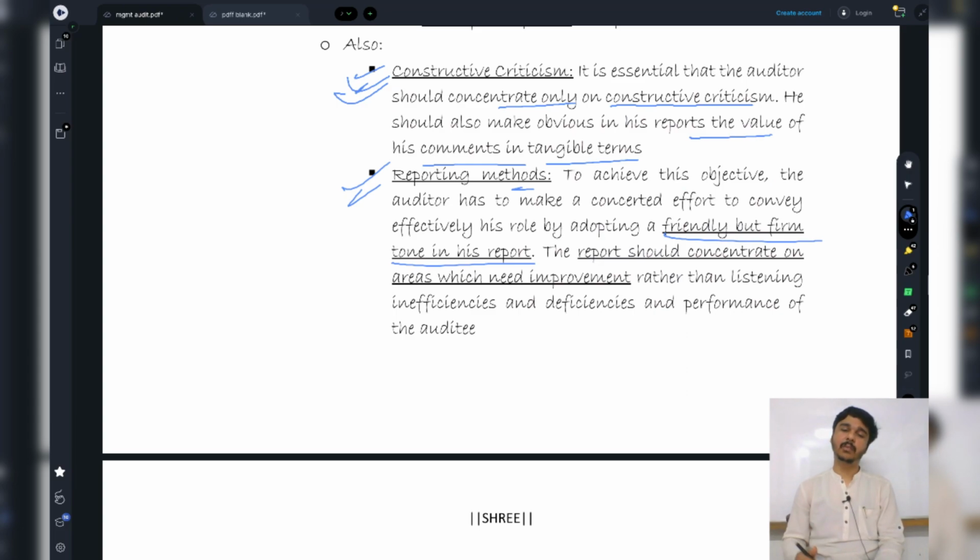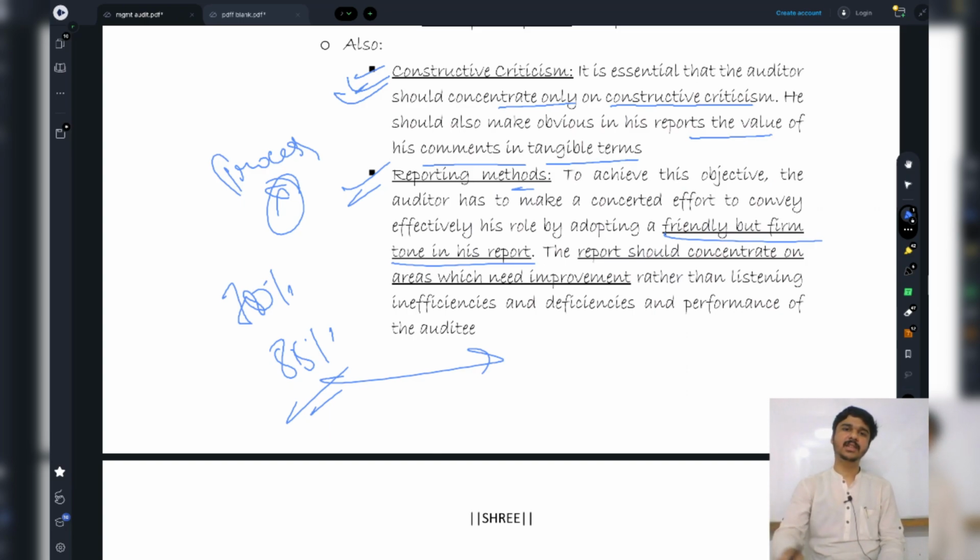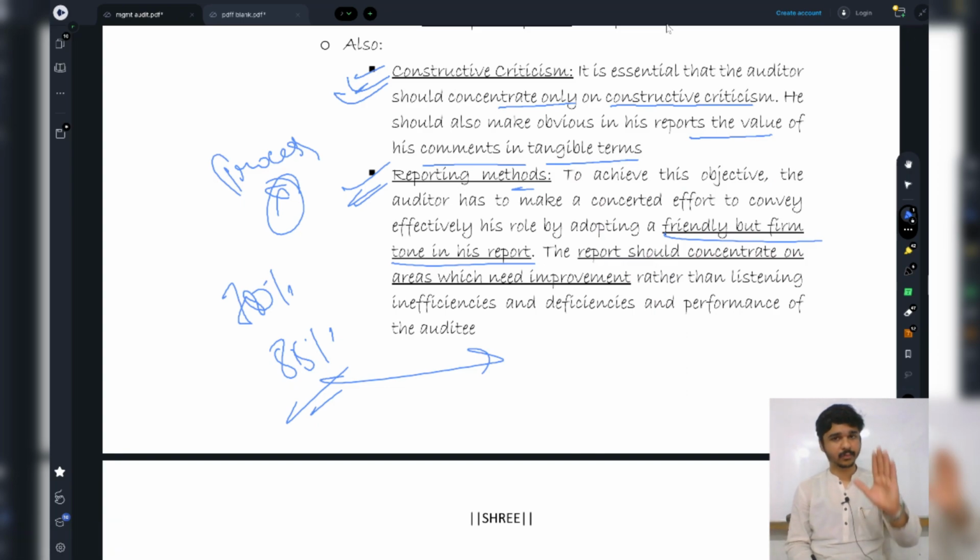No. The tone should be very firm. Like, sir, the process is not up to the mark. It is currently operating at 70% efficiency. We can take it up to 85% efficiency. Somebody would have called it the worst thing that can happen, that 70% efficiency is a very bad thing. No, the tone should be very friendly, but it should also be firm.